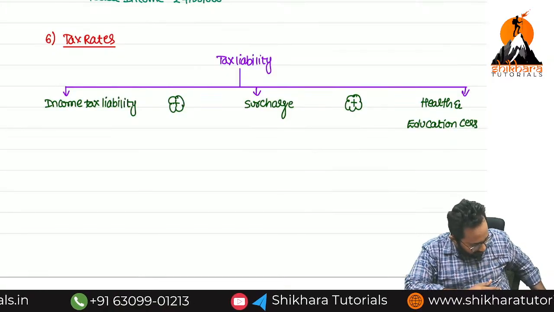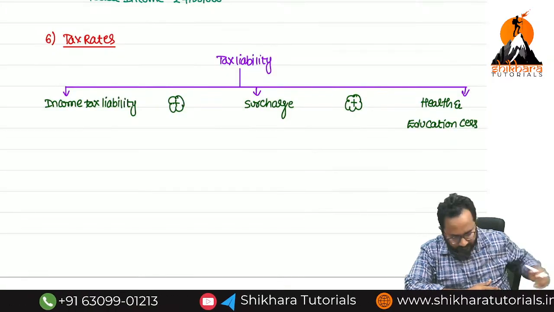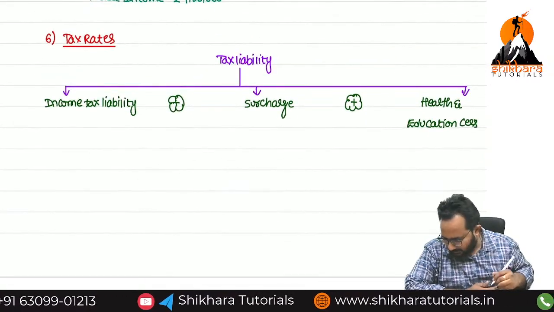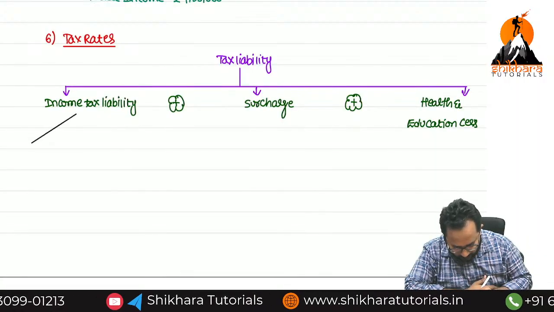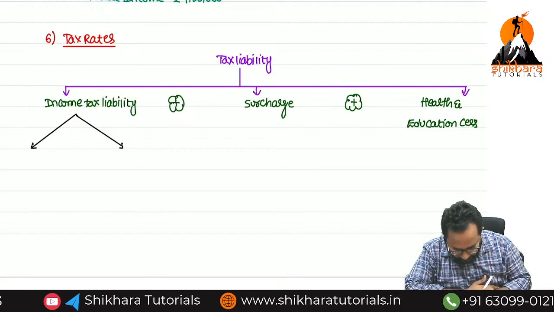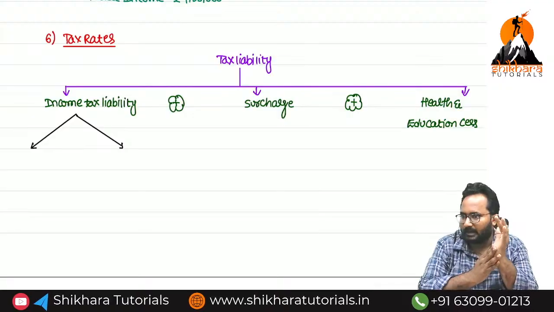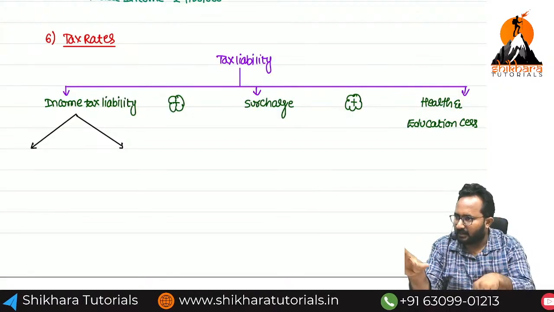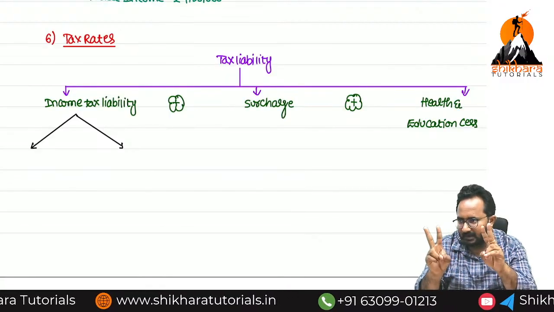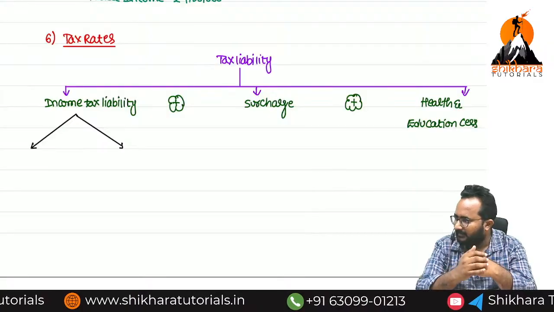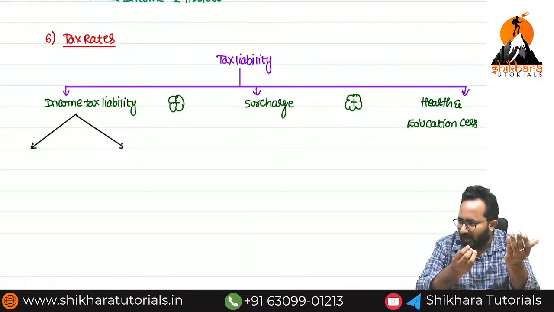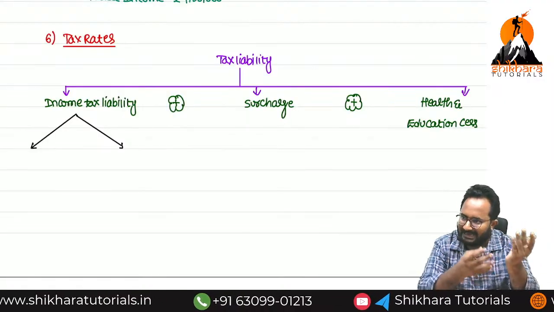For this calculation of income tax liability, we have two types of incomes, ma. Example, salary income I have. Second one, I have a lottery income. First one is a salary income, that is hard earned money only. Second one, lottery, without any hard work, just with luck only I earn that money.